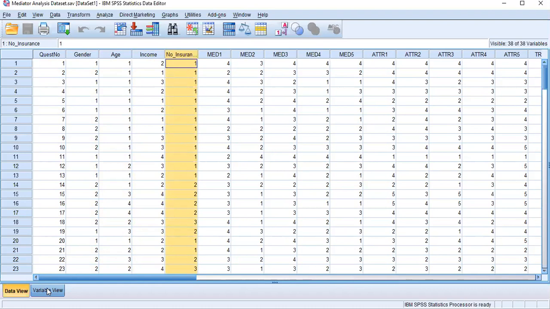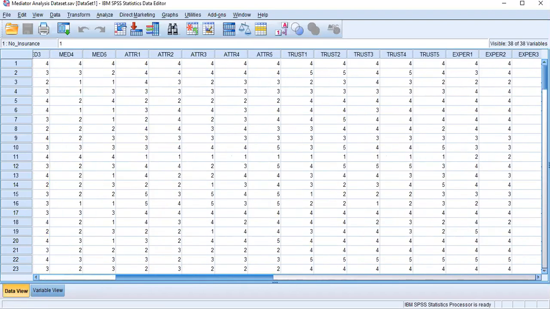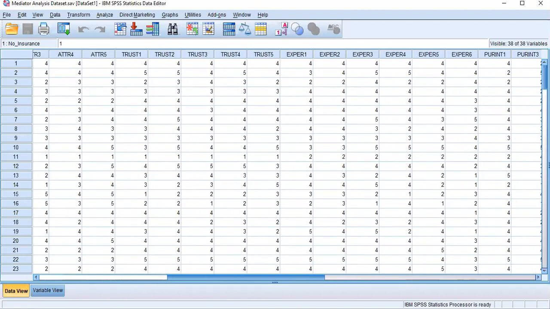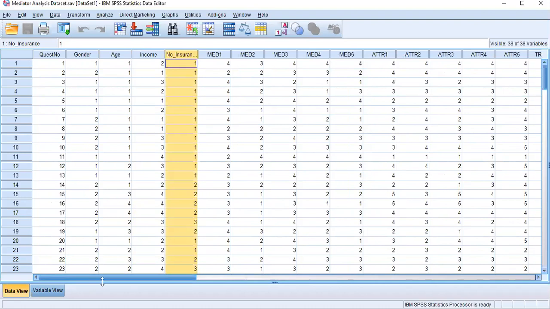This is a data set I am collecting based on how celebrity attractiveness, trustworthiness, and expertise influence the purchase intention of life insurance in Sri Lanka. So I'm collecting information regarding respondents' gender, age, income level, and the number of insurance policies they have. These four items are my sample profile.